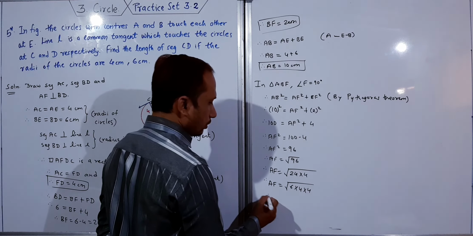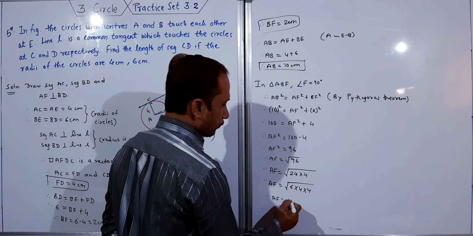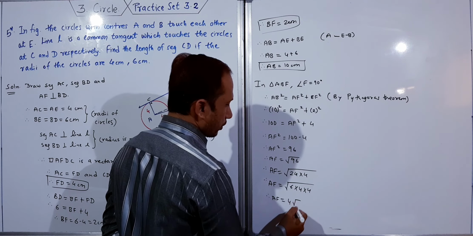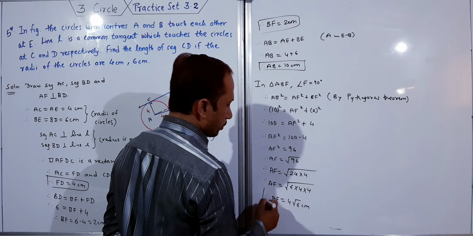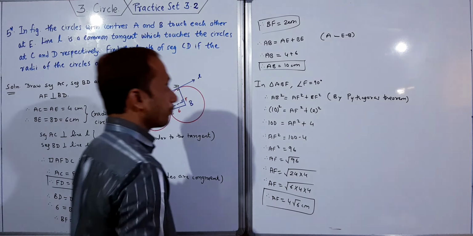Therefore AF is equal to 4 root 6 centimeter. So this is AF.